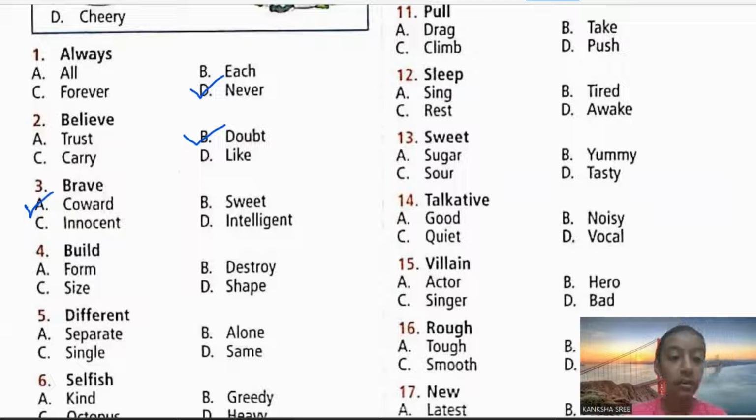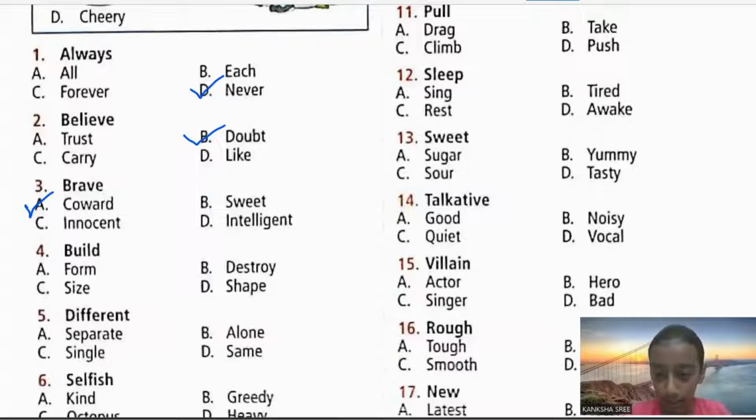Next, fourth one. Build. What do you mean by build? You are building something. In the sense, you are placing one after the other and making a form of something. That is meant by build. Imagine after building all your toys into a big construction, what do you do when your mom says to clean it up, pack it up? You just destroy the tower or whatever you have made. You are just collapsing whatever you have made. What do you call that verb? That is the opposite over here. So try to find the word.